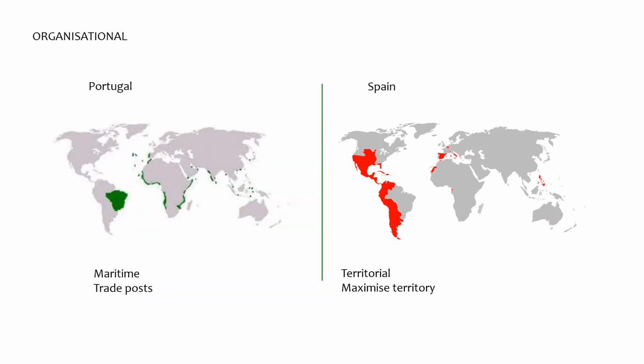And if we put them next to each other, then we see that Portugal is more focused on maritime trade. They use the sea for trading and transport, and they have trade posts, harbors. So they focus more on maritime trade. Spain, on the contrary, is more territorial. They focus on territory, maximizing their territory, getting more land.